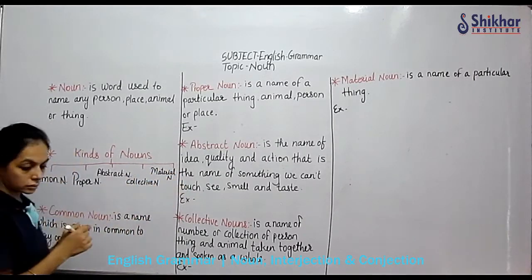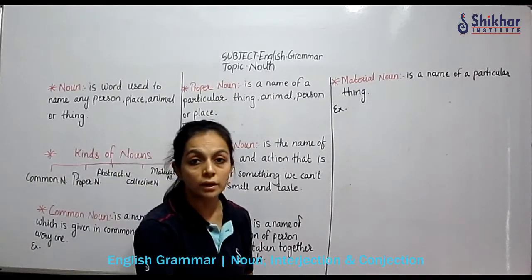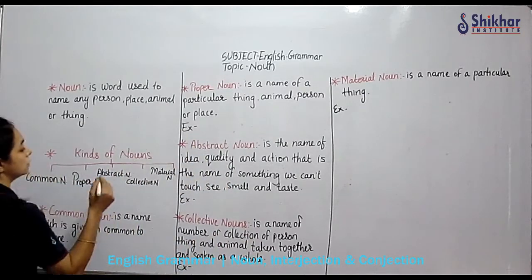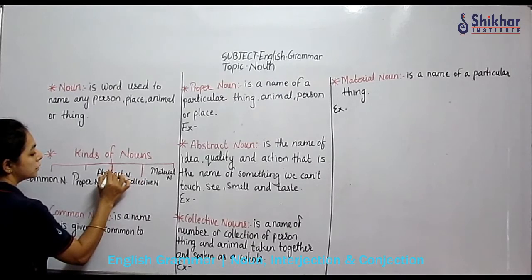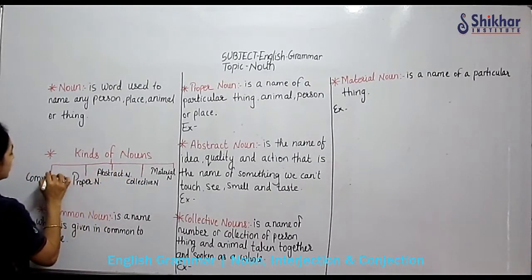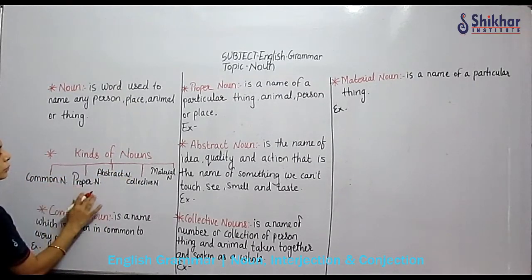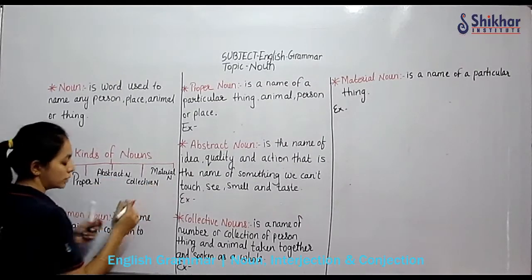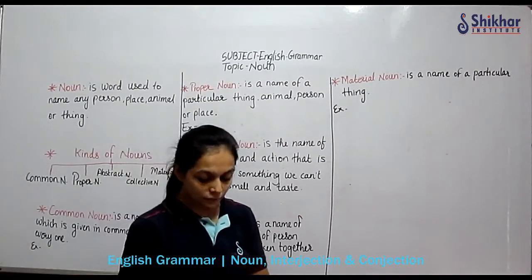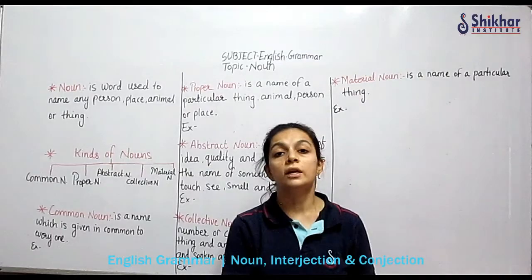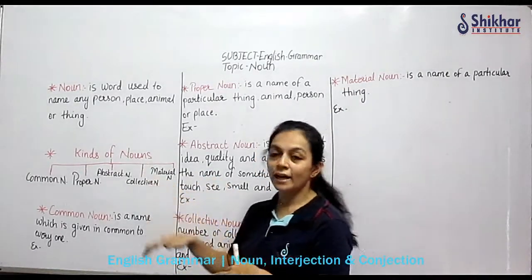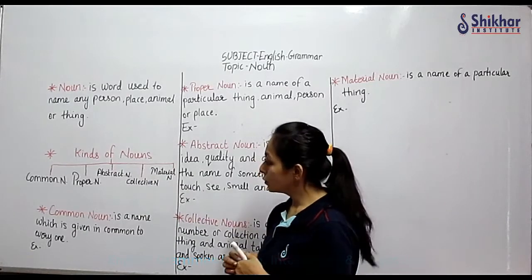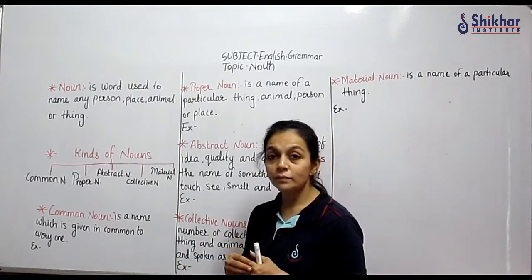Here, as all the words were coming together, I have written up and down, so do not get confused. Okay, I hope it is clear, everyone. Right? So common noun, proper noun, abstract noun, collective noun, material noun. So I said that we use different words to name a person, animal, thing. Okay, but there are also different kinds. So let us take the first type, common noun.